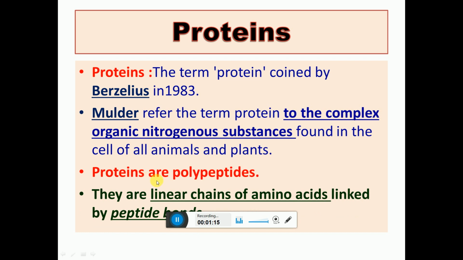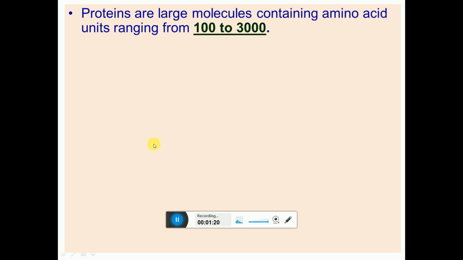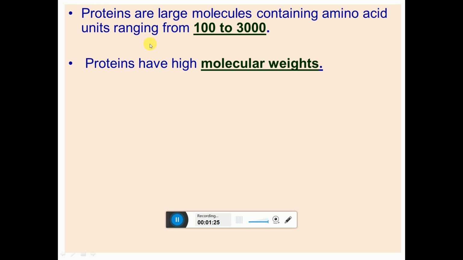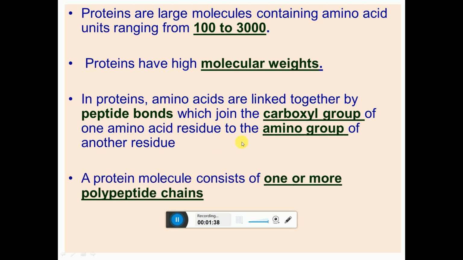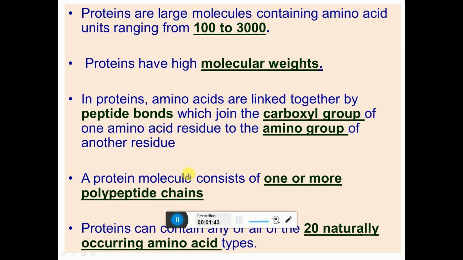Proteins are polypeptide. They are linear chains of amino acid linked by peptide bonds. Then we are continuing the properties of protein. Proteins are large molecules containing amino acid units ranging from 100 to 3000. Protein have high molecular weight. In protein, amino acids are linked together by peptide bond, which join the carboxylic group of one amino acid with the amino group of another. A protein molecule consists of one or more polypeptide chains. Protein can contain any one or all 20 naturally occurring amino acids.